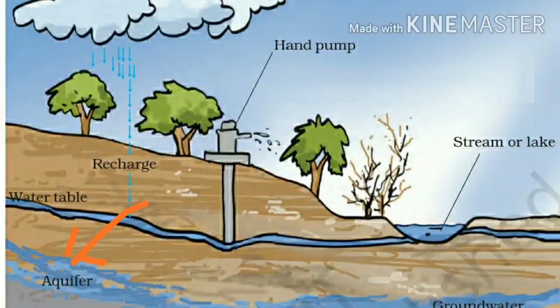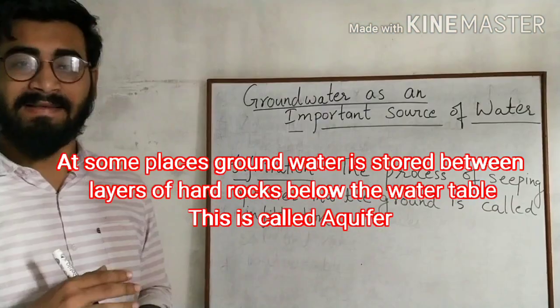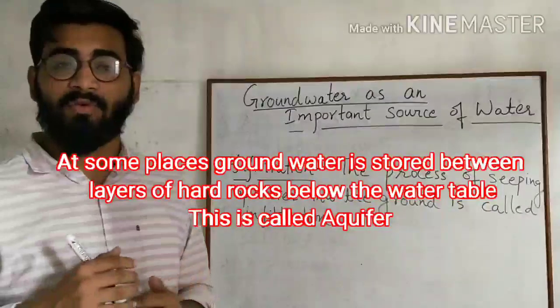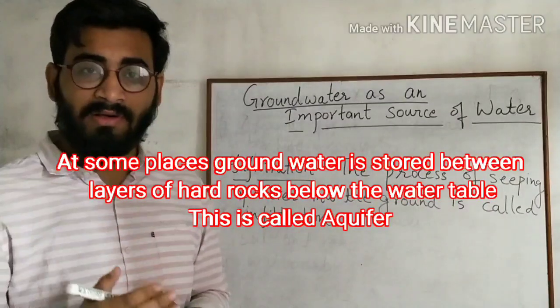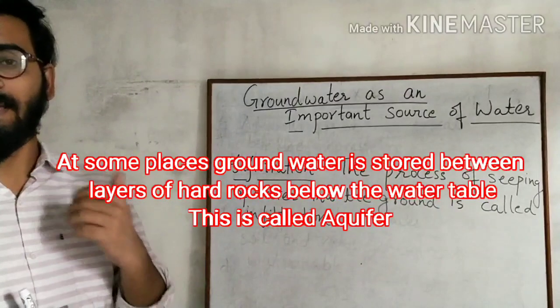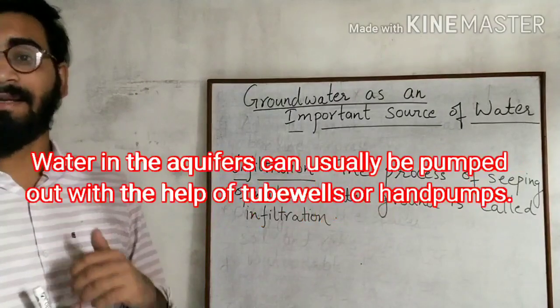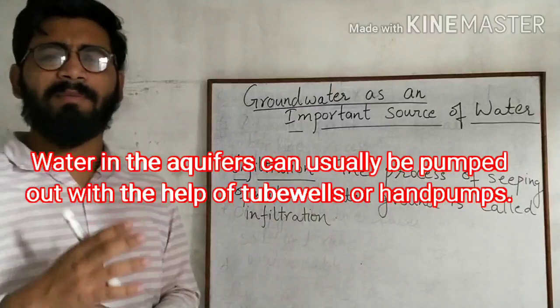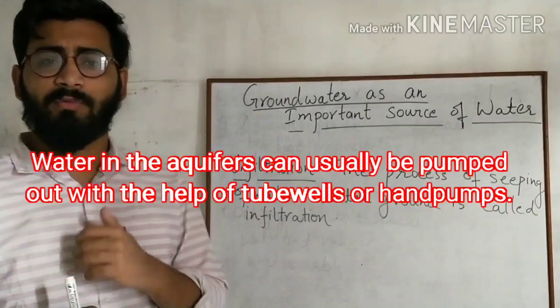At some places, the groundwater is stored between layers of hard rocks below the water table. This is called an aquifer. Water in the aquifers can usually be pumped out with the help of tube wells or hand pumps.